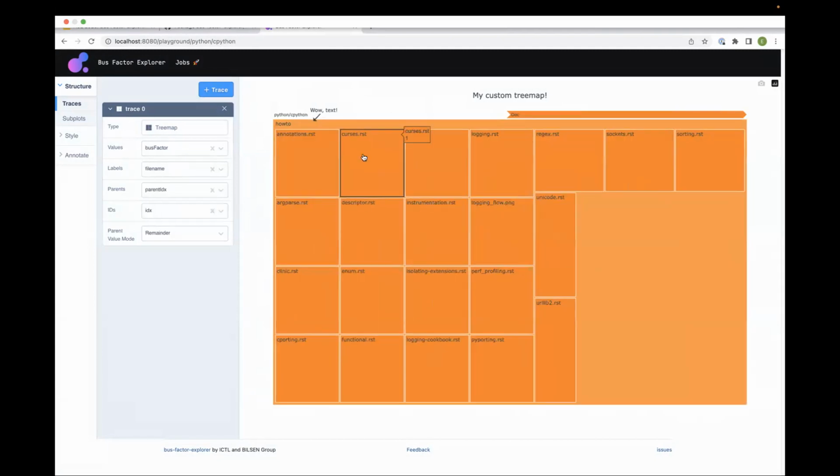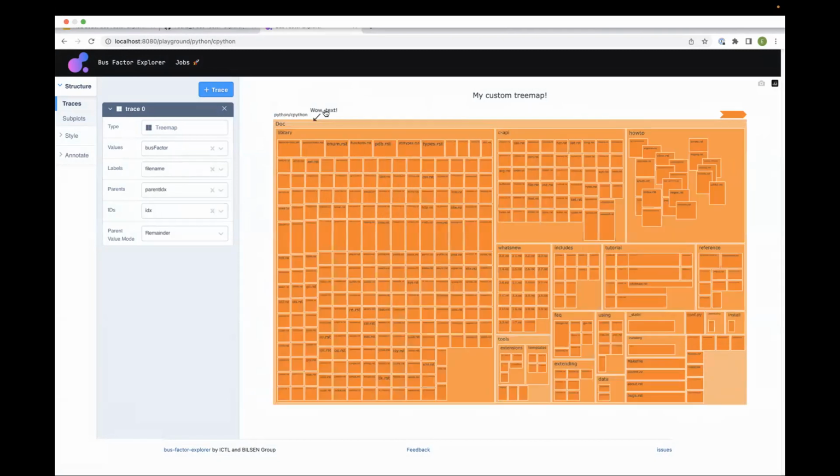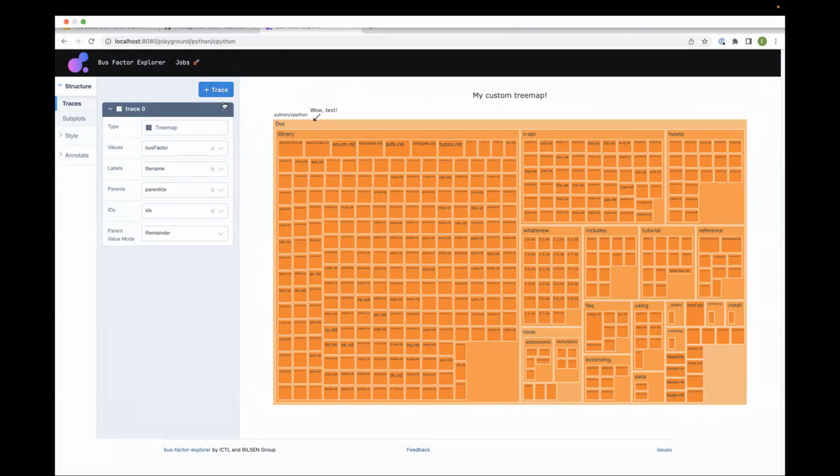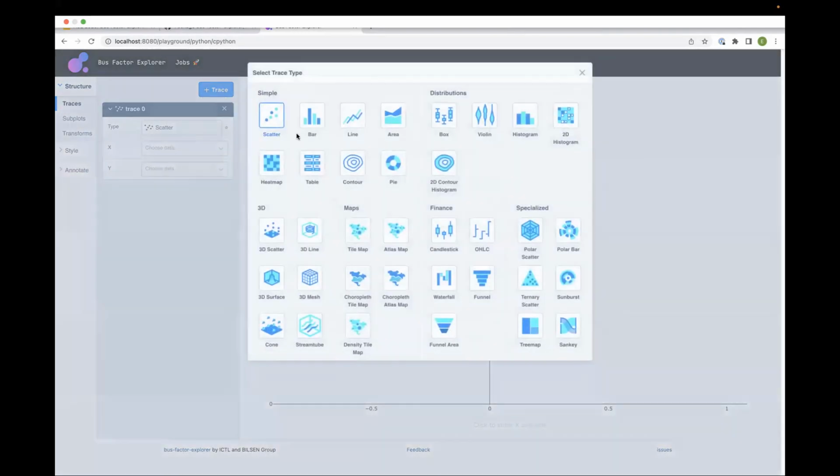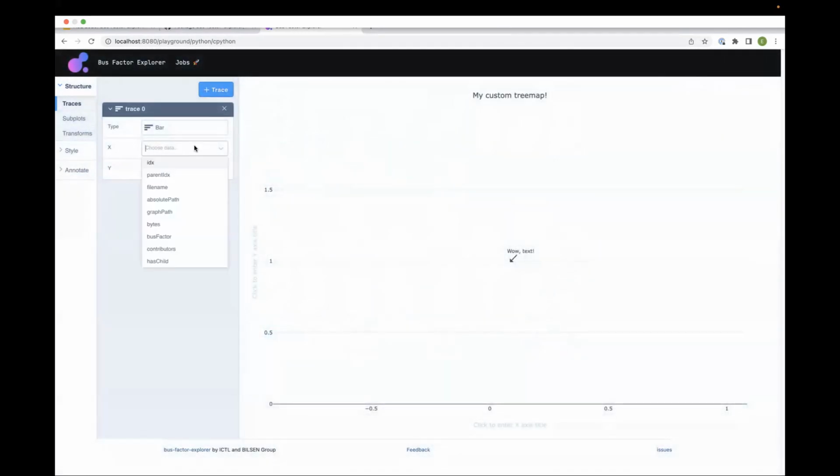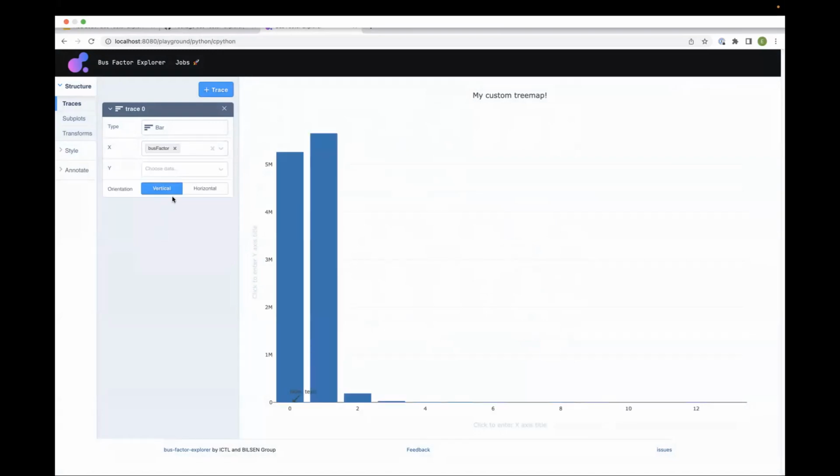But we already have a tree map, so let's try to create something different. For example, we can create a bar chart with the distribution of bus factor in a project. For X, we will choose bus factor. For Y, we will choose, for example, ID.